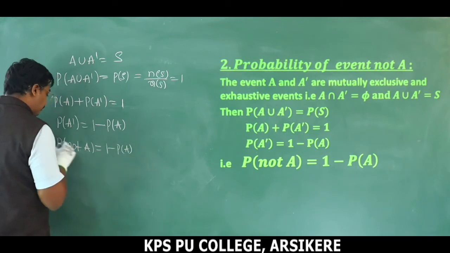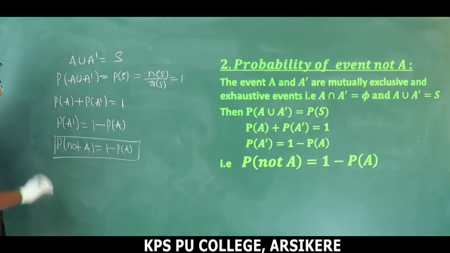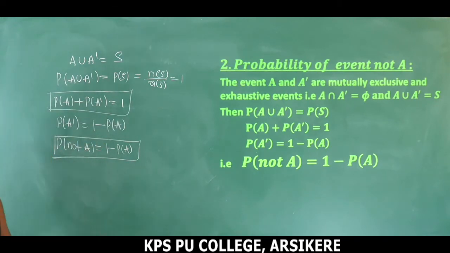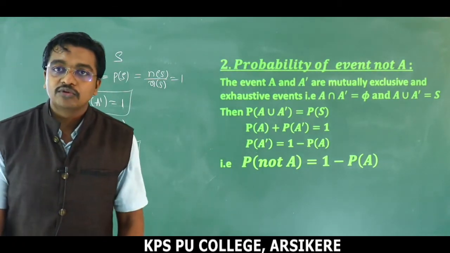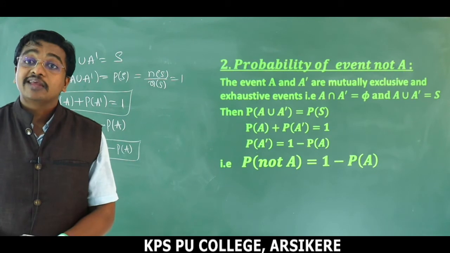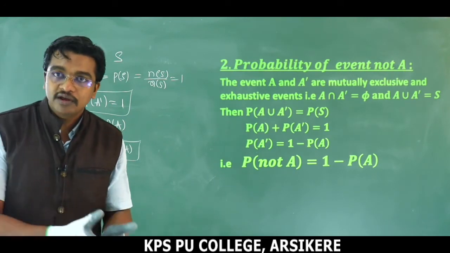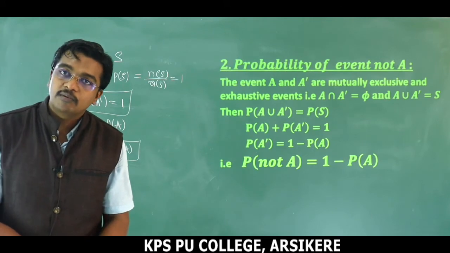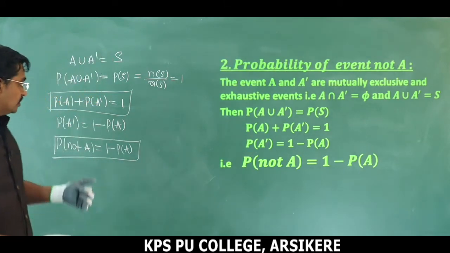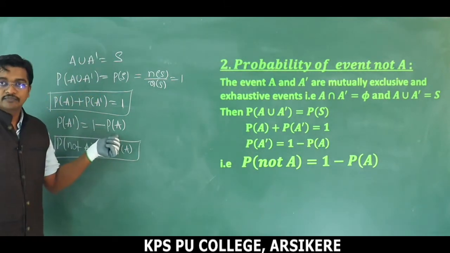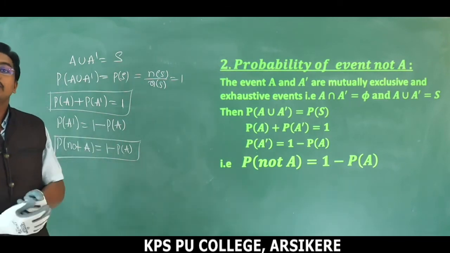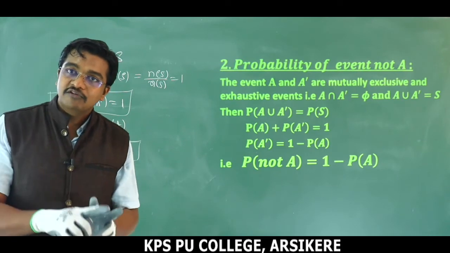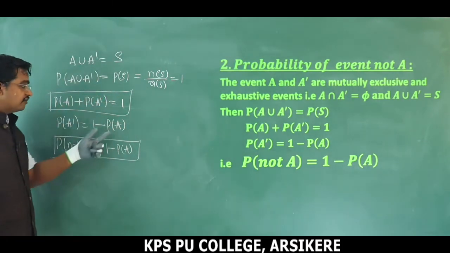It means not favorable to A, that becomes 1 minus P of A. Another very important thing is P of A plus P of A dash is equal to 1. An example question can be asked: find the probability of getting not A. If they give P of A, the probability of getting A, then we can easily find the probability of getting not A by using 1 minus P of A. Suppose they give the probability of getting not A, then to find the probability of getting A, P of A is equal to 1 minus P of A dash.